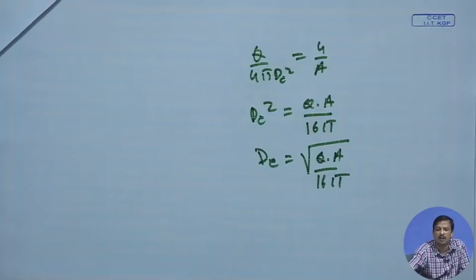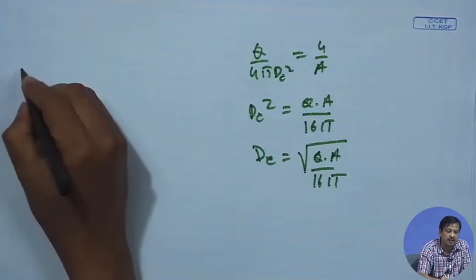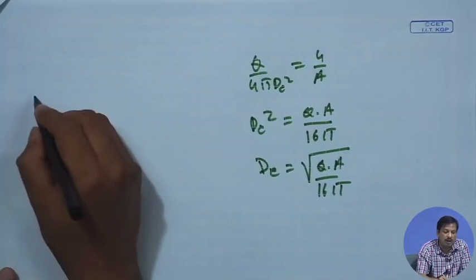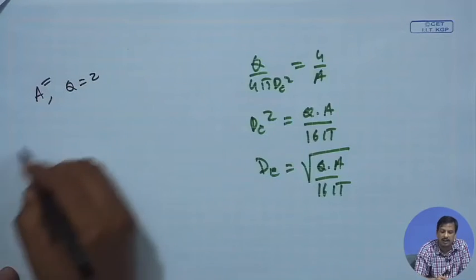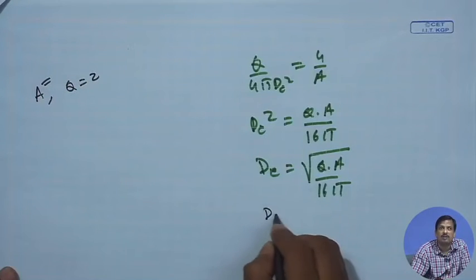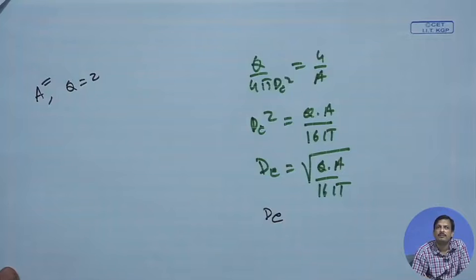For this room, I know Q equal to 2 and I know A, so I can calculate DC in meters.